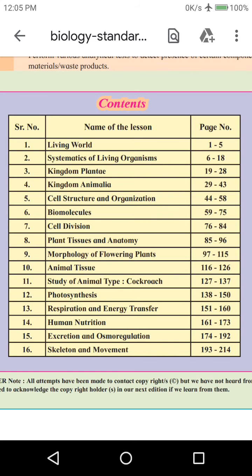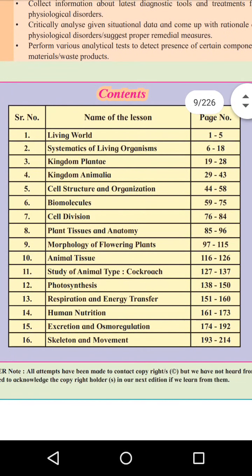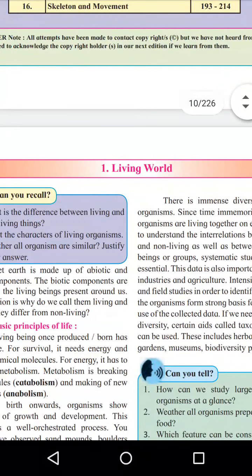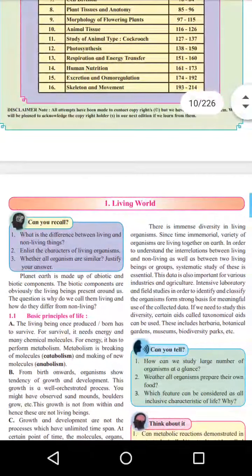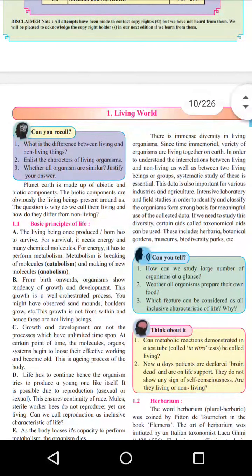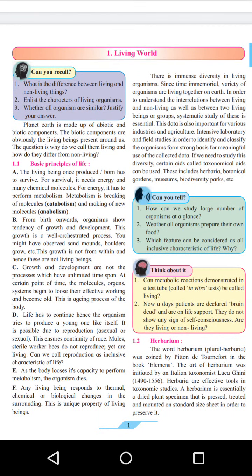The last topic is skeleton and movement. So this is the index. We have 16 topics included in biology. There are some points of each topic which are reduced. We will see that later while studying in detail. Now an overall look at this textbook.